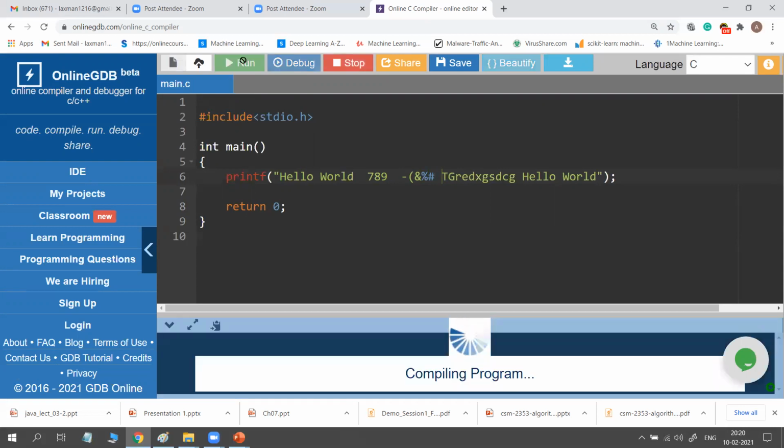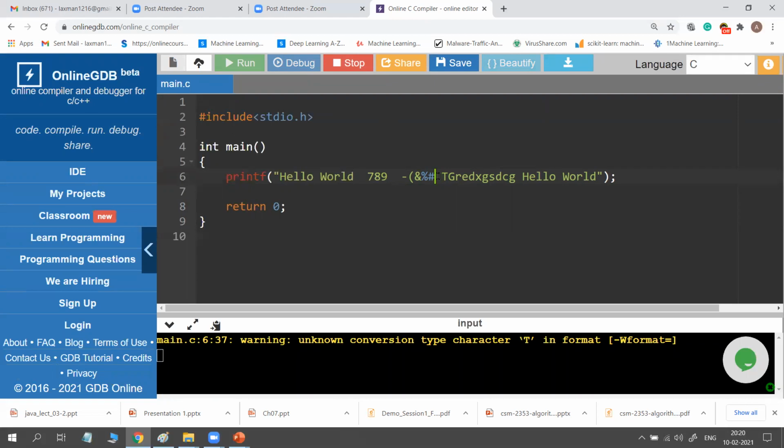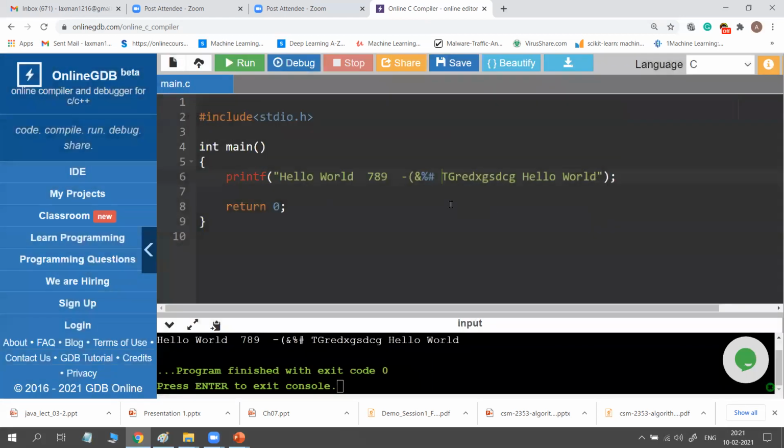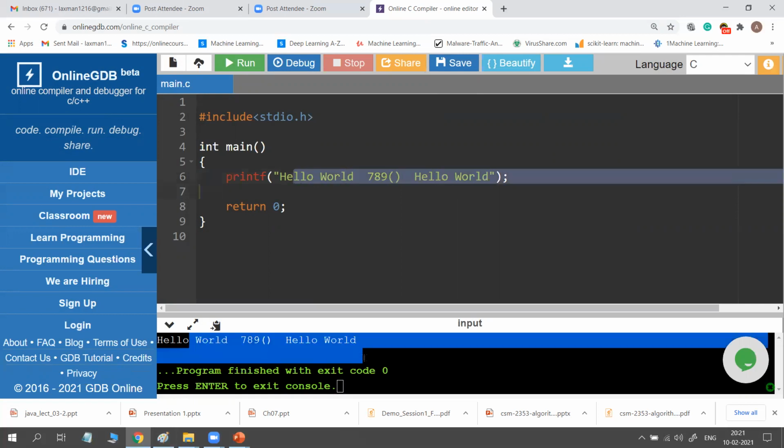But for displaying some symbols, you need to use backslash characters. We will see those backslash characters later. But other than this, you can type whatever text you want to display. Okay. So I am adding any text, you can display it. I used open and close braces. In C language, there is a character set. That means what different symbols, alphabets and digits it supports. So from that character set, whatever you print, all that is printed on your screen. Okay. So whatever I typed here is forwarded to this screen.